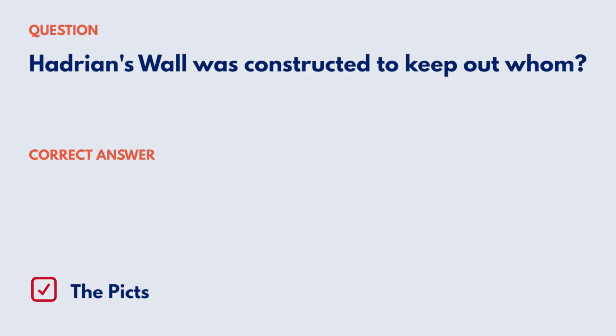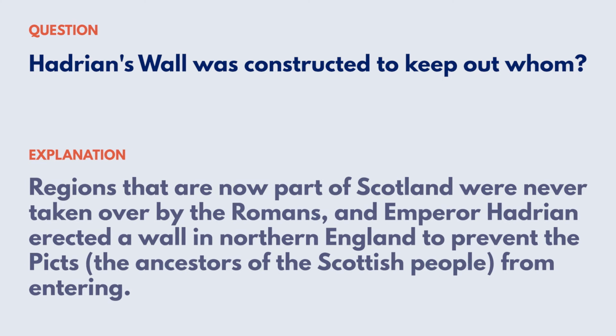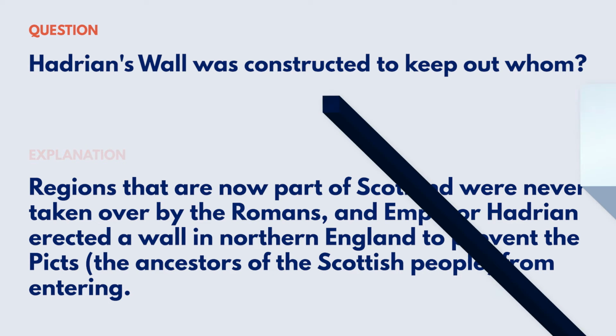Correct answer: the Picts. Explanation: regions that are now part of Scotland were never taken over by the Romans, and Emperor Hadrian erected a wall in northern England to prevent the Picts, the ancestors of the Scottish people, from entering. Reference: Early Britain, the Romans.